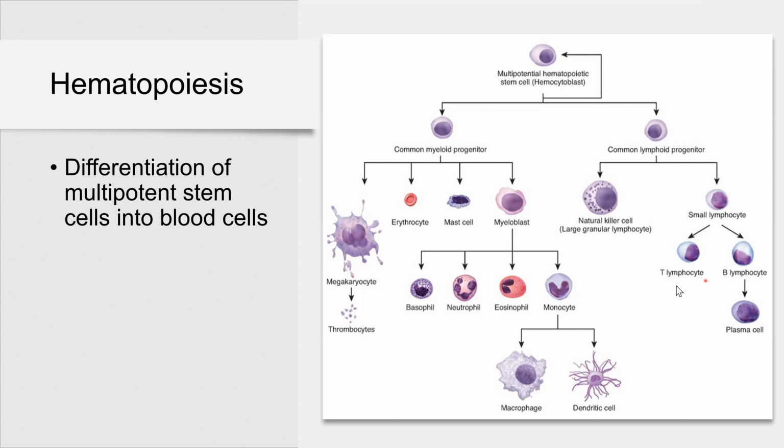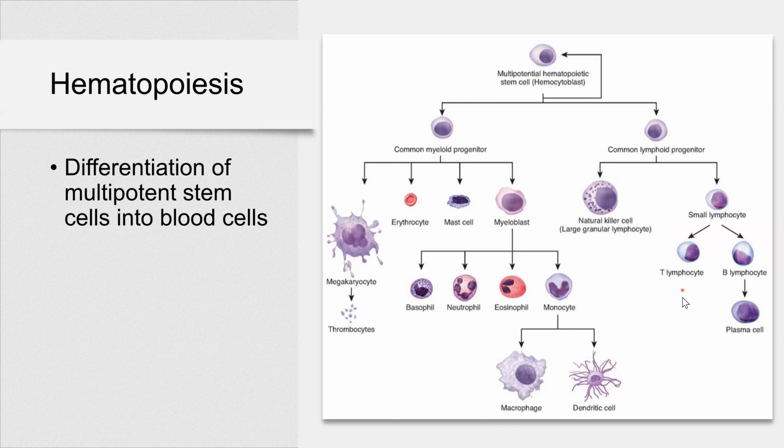T lymphocytes and B lymphocytes are important in the type of immunity that we call adaptive immunity, because you have innate immunity when pretty much you fight any pathogens, you don't develop any memory against antigen, right? So innate immunity, you are born with that immunity, and basophils, neutrophils, eosinophils, macrophages, dendritic cells, natural killer cells, they are all part of your innate immunity.